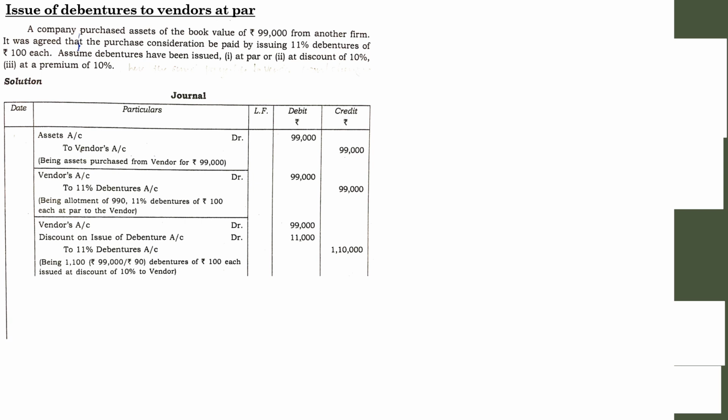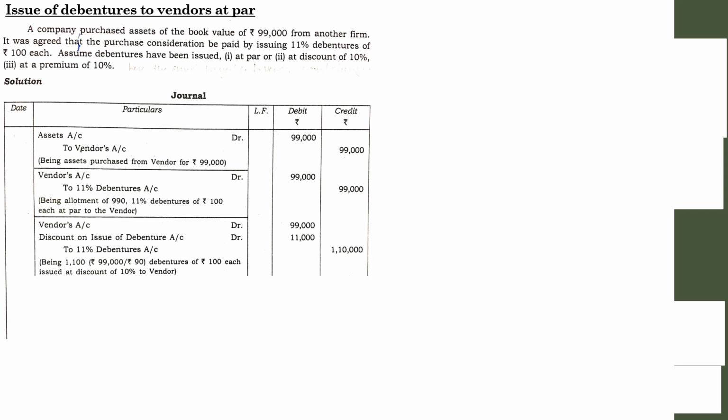So in order to show the value of the discount and the purchase price, you have to offer the debentures at that value. It will be much higher than the price of the asset. That is the concept. Here 99,000 is the price of the asset, but you are offering 1,10,000 worth of debentures, offered at a discount of 10%. That is how you have to think.